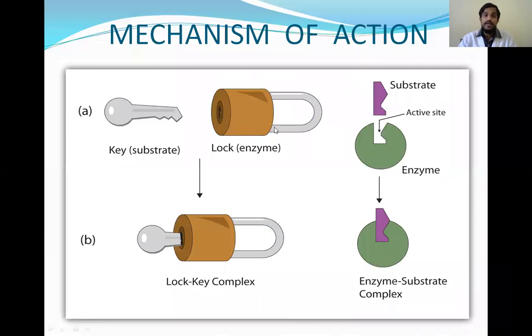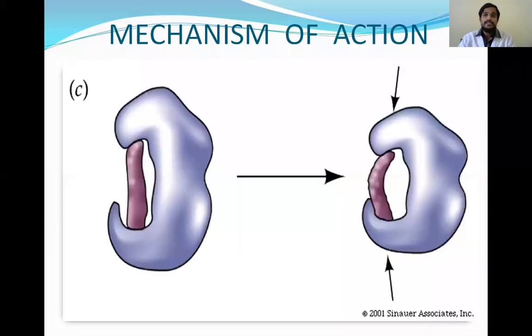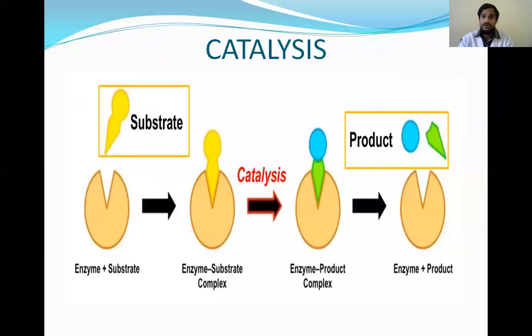The lock and key model is the previous model in which the substrate and enzyme both are rigid. And next is the advanced model, the induced fit theory, in which there will be a change in the conformation of the enzyme. And the recent one is the substrate strain theory, in which there will be a change in the shape of the substrate for attaching to the enzyme. So the recently accepted concept is a combination of the induced fit and substrate strain theory. So that's all you had seen.